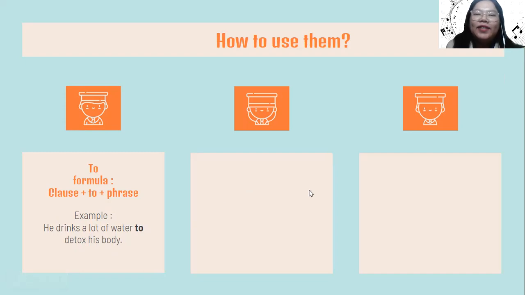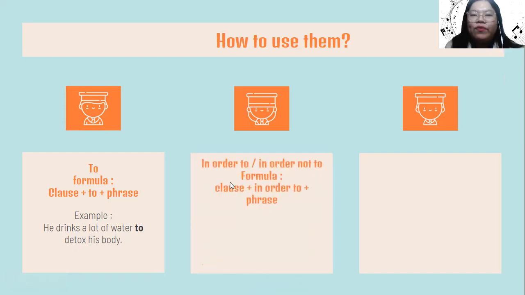Okay, and now the second conjunction, in order to or in order not to. The formula is the same as the first conjunction to: clause and then following with the conjunction in order to and then following with phrase. Here is the example. Andy does exercise 3 times a week in order to keep fit.